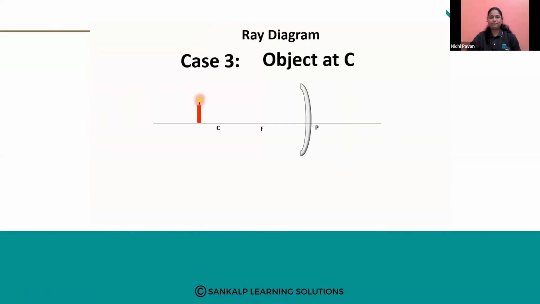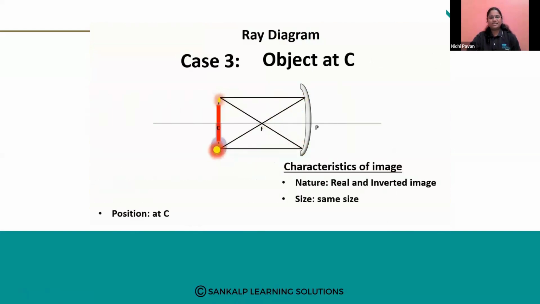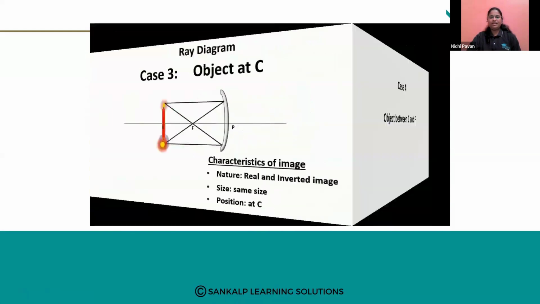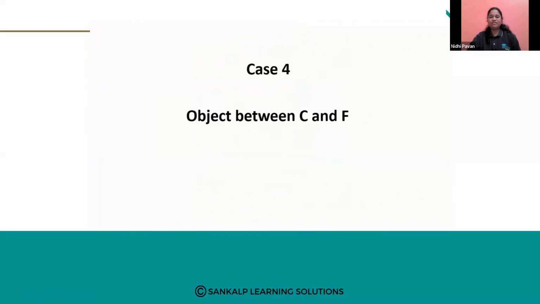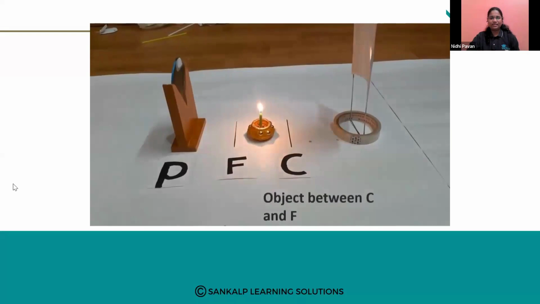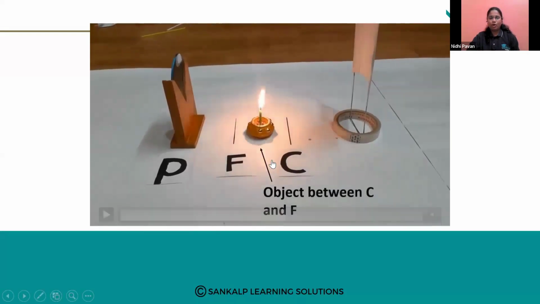Object at C. So the reflection, the image is formed at the C only. Next case study. Object between C and F. See here you can see object is placed between C and F, center of curvature and the principal focus. Let us see where we will get the image.